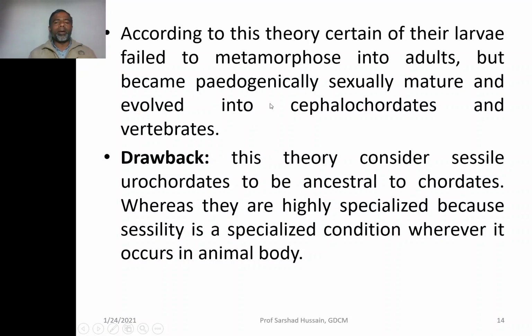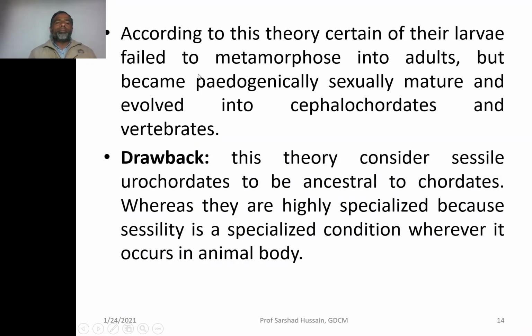It was the larva. When a larva becomes sexually mature without metamorphosing into an adult, it is called pedogenesis. By pedogenesis, the larva has acquired the characteristic feature of the adult, that is, it has become sexually mature, and then it has evolved into cephalochordates and vertebrates, not the adult one.